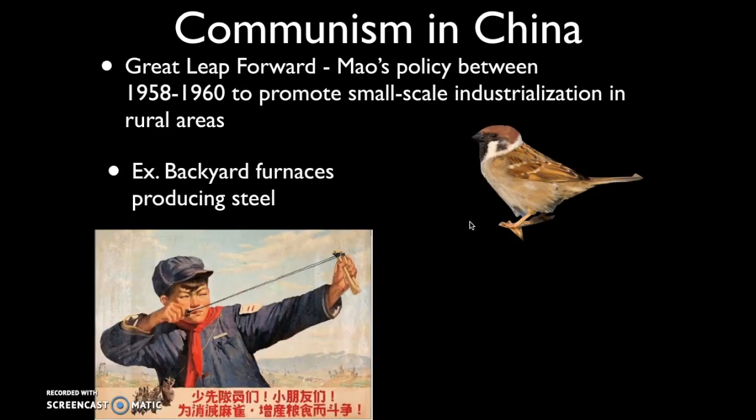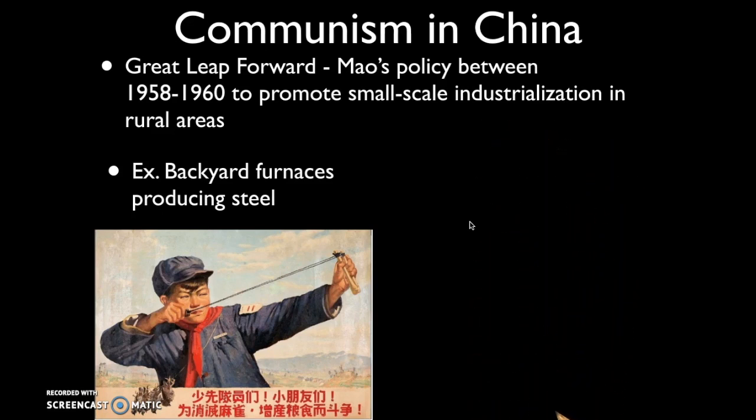Mao also has these sort of crazy ideas about waging war against the sparrow, a bird. And for 3 days, the Chinese go out and they make all kinds of noise. And as a result, many of these sparrows die of anxiety. And the thinking was these sparrows would eat the wheat crop, which they did, but the sparrows were also very useful to the Chinese ecosystem because the sparrows also ate bugs. And once the sparrows weren't there, you had this outbreak of locusts in the next growing season, which still destroyed a lot of the crops. These were really bad ideas.